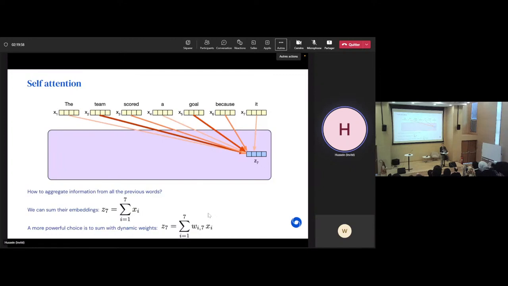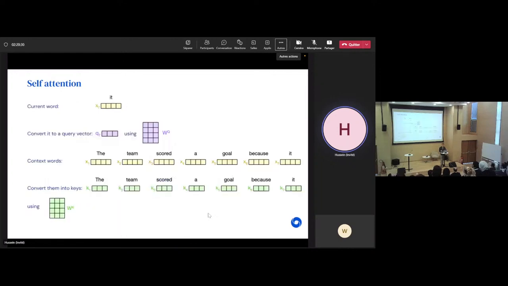And the exact way it happens is as follows. Okay, we have our current word, "it", embedded in a vector. We convert it to a query vector by multiplying it by a weight matrix WQ. And this is basically a small linear neural network in a sense, right? So it's a learnable transformation. And this query vector's purpose is to define what we want from the context.